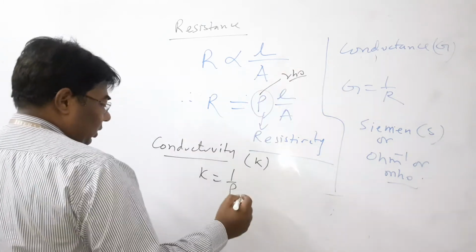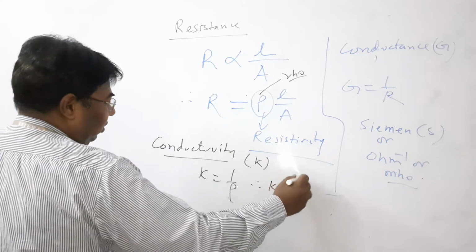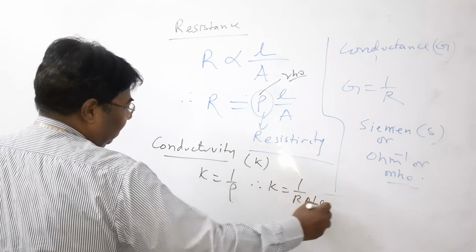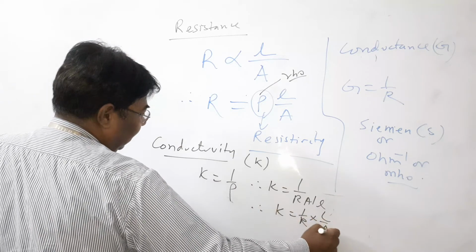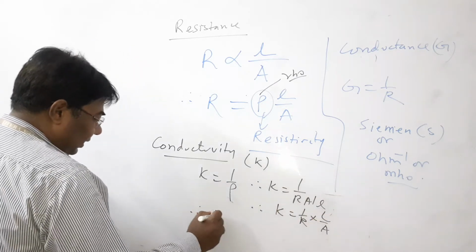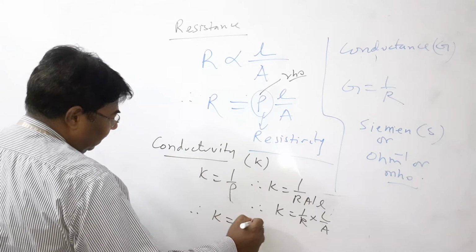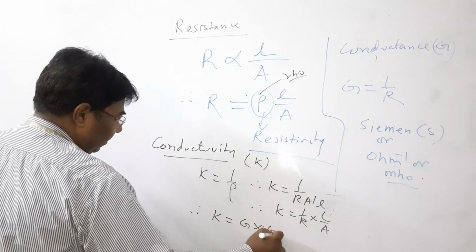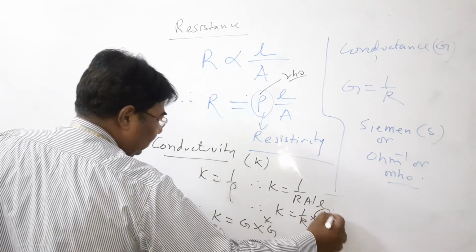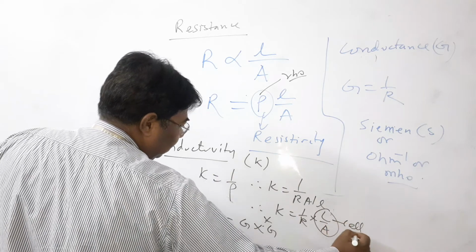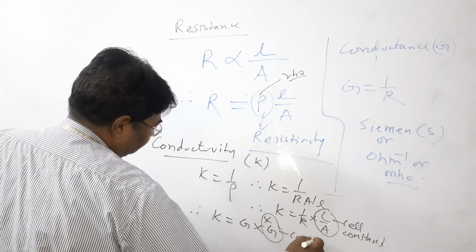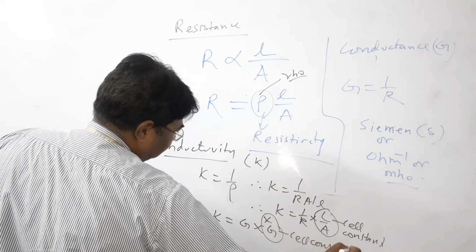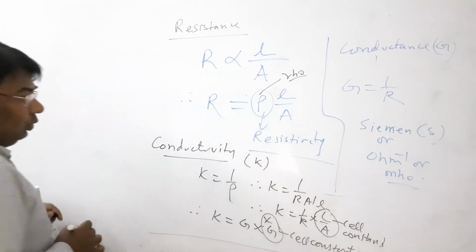Now you write kappa is equal to R A by L. Therefore kappa is equal to 1 by R into L by A. Now kappa is equal to G into G star. G star, this is the cell constant. So this is the useful relationship which is widely used.